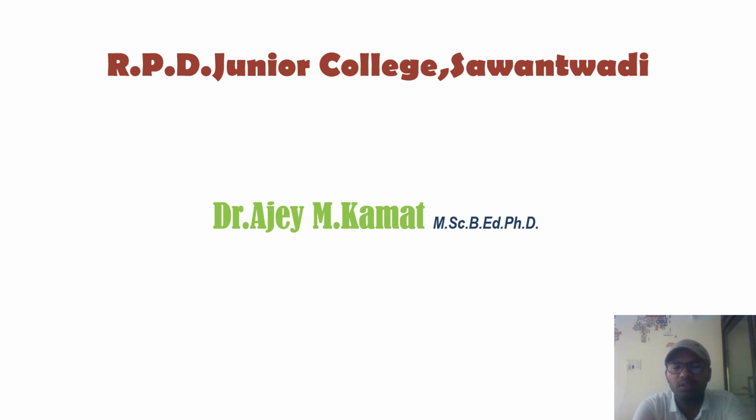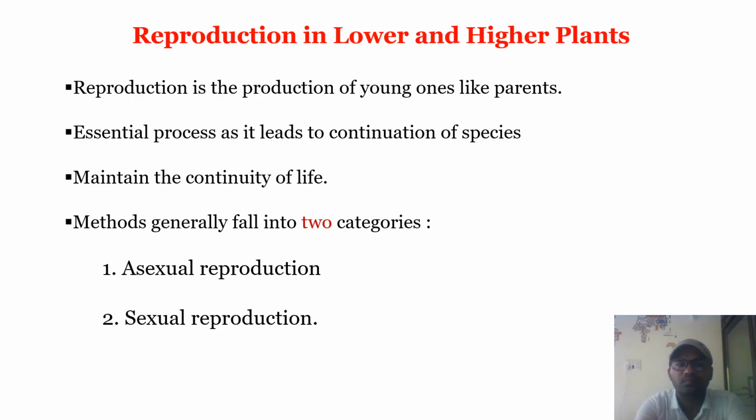We are going to start our first topic today, that is reproduction in lower and higher plants. Students, last year you have studied the term reproduction. Reproduction is a main feature of living organisms, and you are also well aware of what is meant by lower and higher plants. In this topic you are going to study how reproduction takes place in lower and higher plants. First of all, you must know what is meant by reproduction.